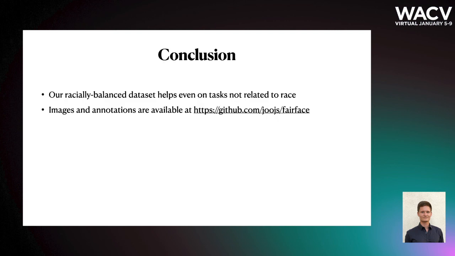In conclusion, we have shown that our racially balanced dataset can help improve accuracy even on tasks not related to race, such as gender classification. Our image dataset and annotations can be downloaded from our GitHub page. You can find this link from the beginning of our paper as well.